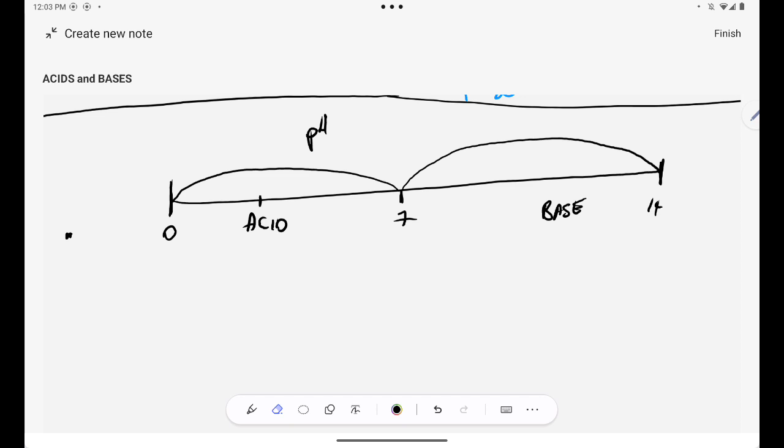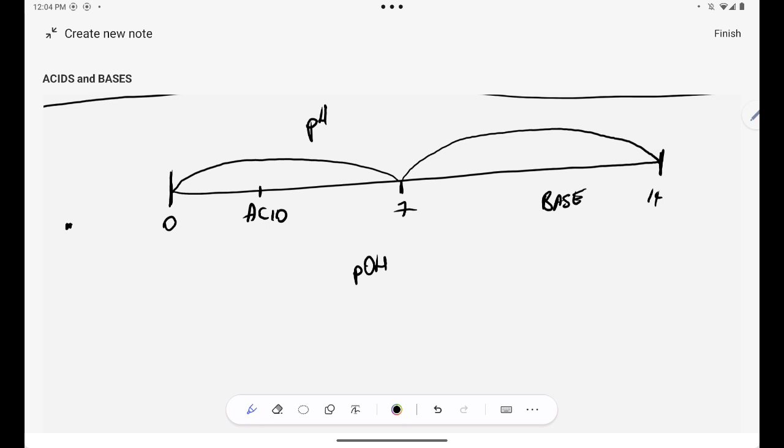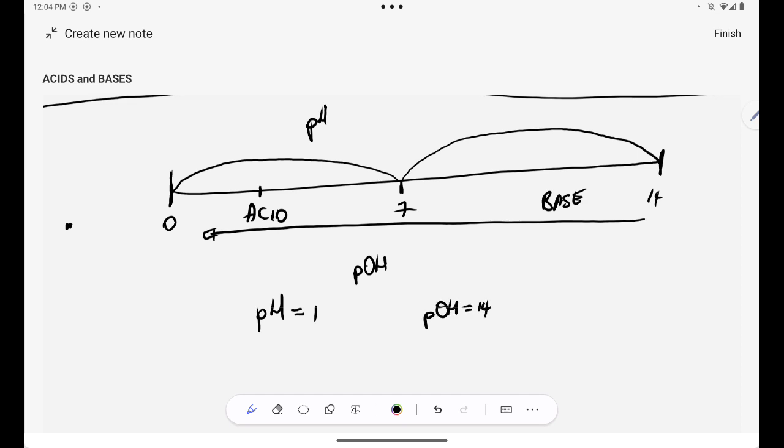So just know that for the pH scale, at the bottom we do have our pOH scale. Are you together? Our pOH scale goes in this form, which simply means that if the pH of a substance is equal to 1, its pOH is equal to 13.